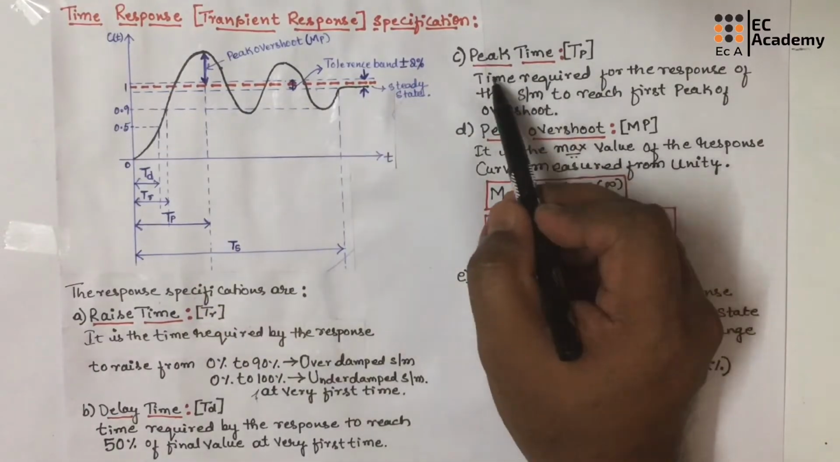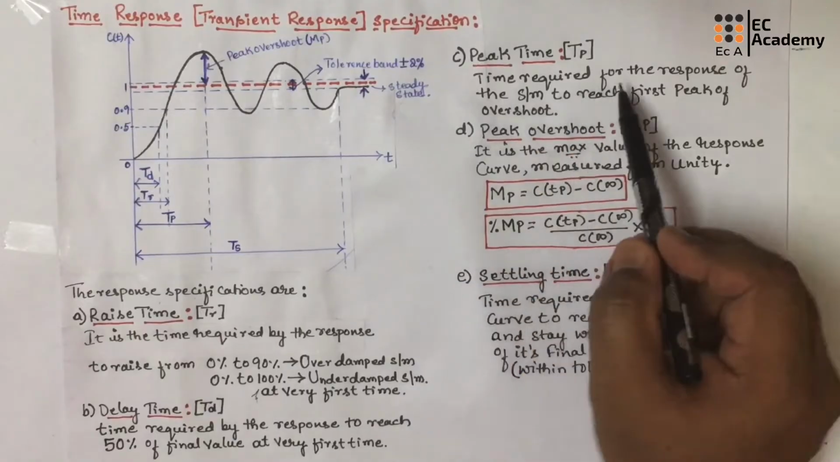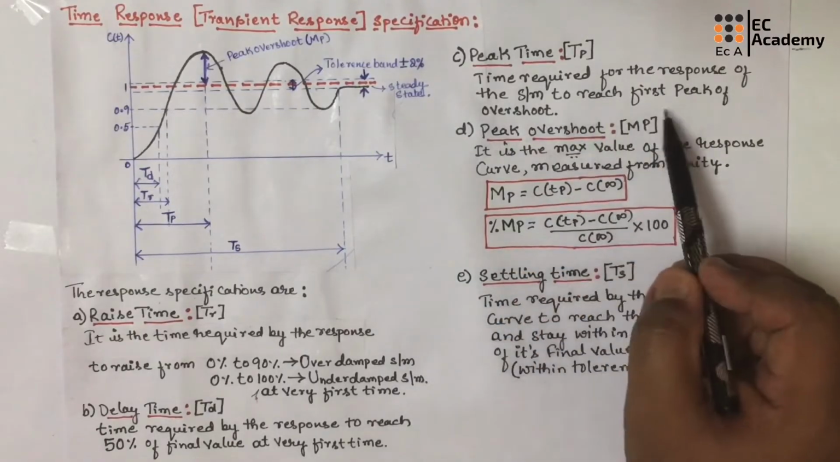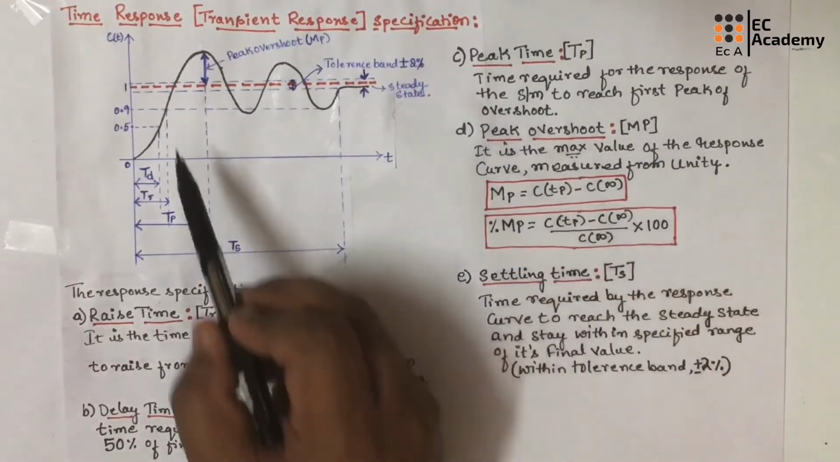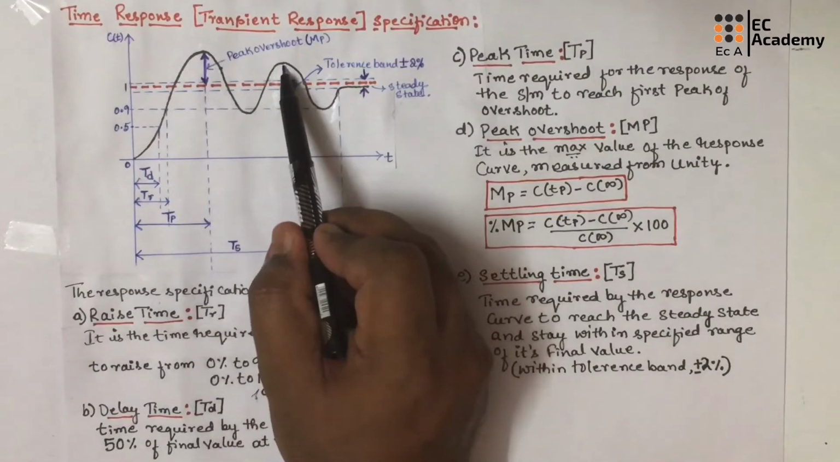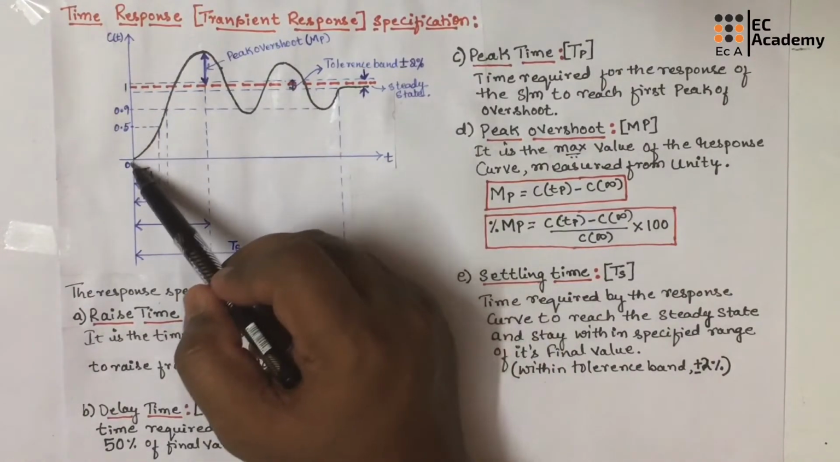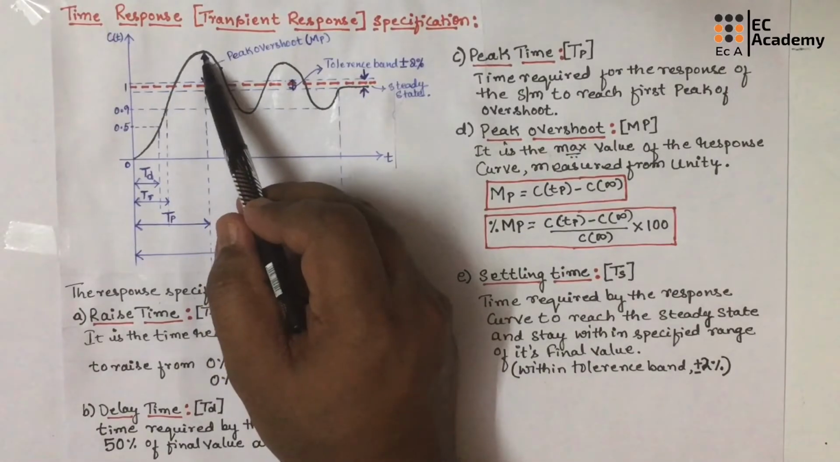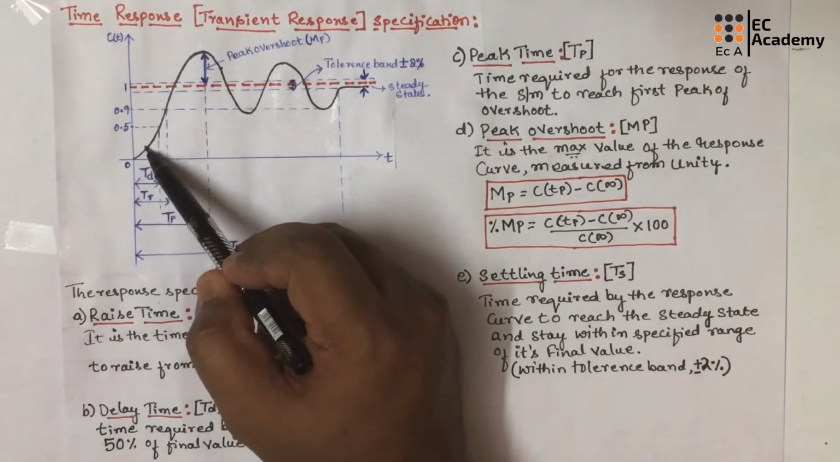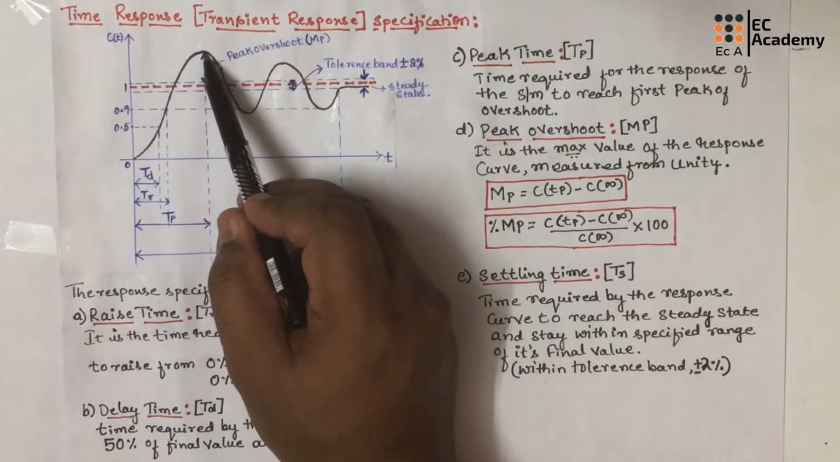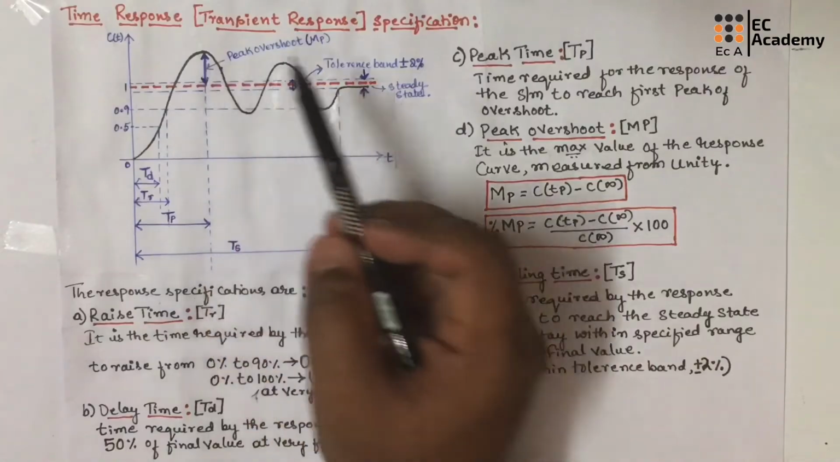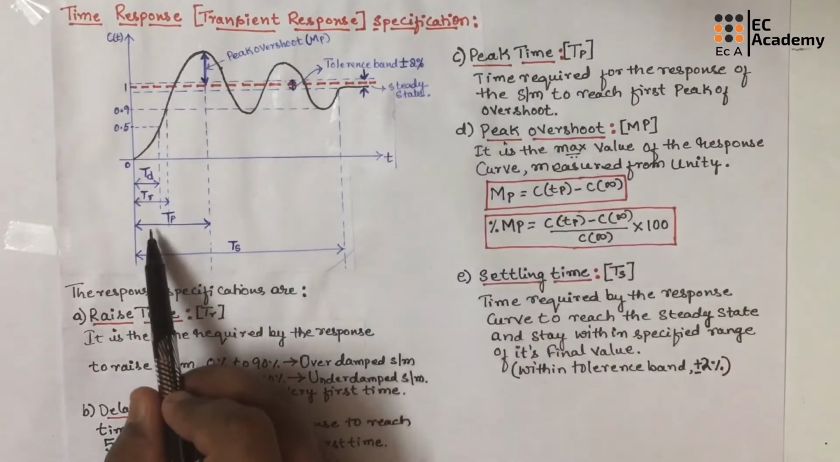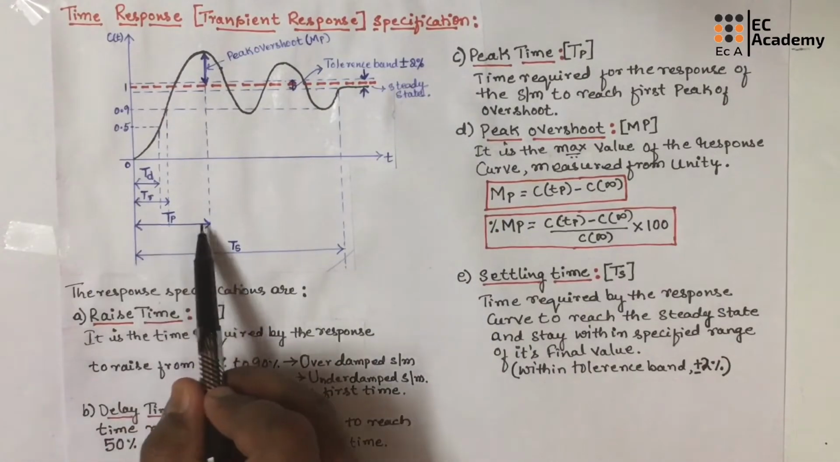Now we have peak time. It is the time required by the response of the system to reach the first peak of the overshoot. So this is the first peak, this is the second peak. So it is the time taken by the response of the system to reach the first peak of the overshoot. So this is the first peak. So the time taken by the response to reach from 0 to the peak value, the first peak value, is nothing but your peak time, which is represented by Tp.